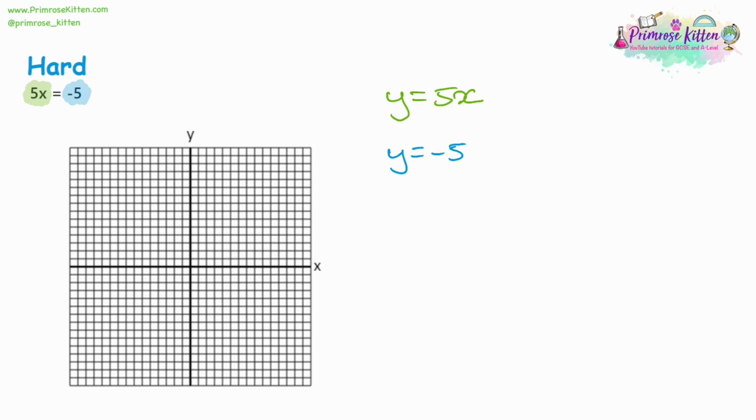Now, the easiest one to plot is y is equal to -5. It's going to go through -5 on the y-axis, and it's got no gradient. It's got a gradient of 0, so it's going to be a straight line. Let's label it. And then let's have a look at the second line. Y is equal to 5x. Now, the gradient is a change in y over the change in x. We have 5. If you only have one number, it's not written as a fraction.